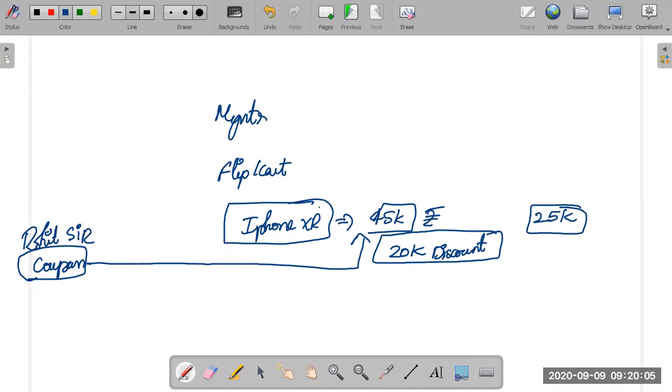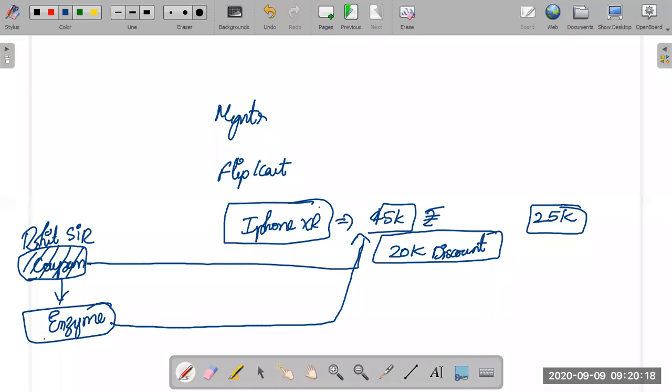So this coupon, consider this coupon as an enzyme. What the enzyme is doing is lowering down the value. You still have to take money out of your pocket.